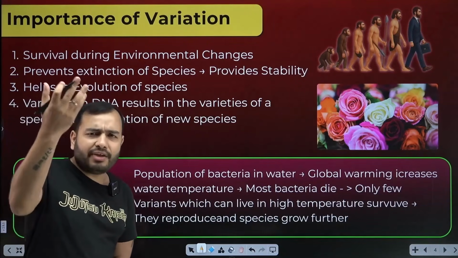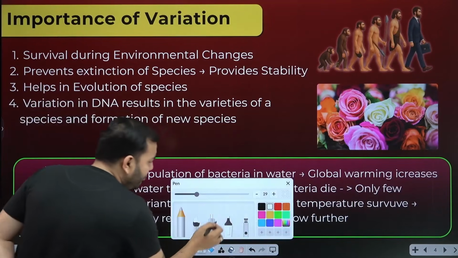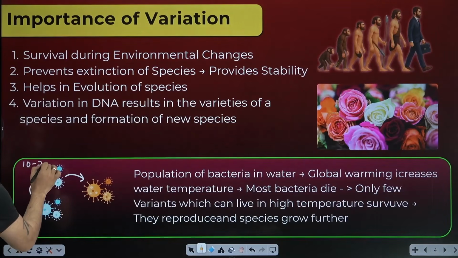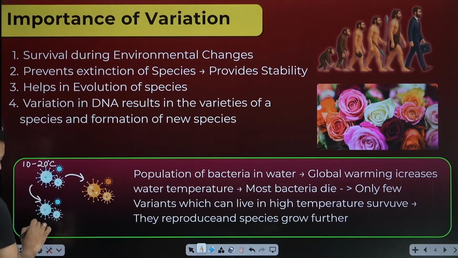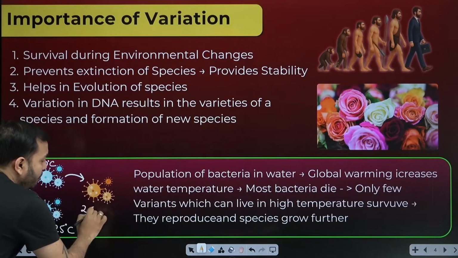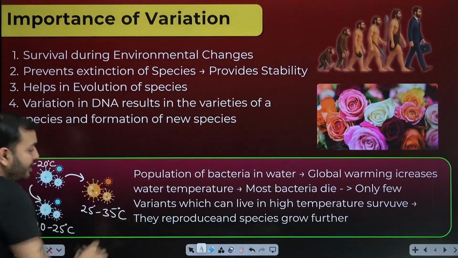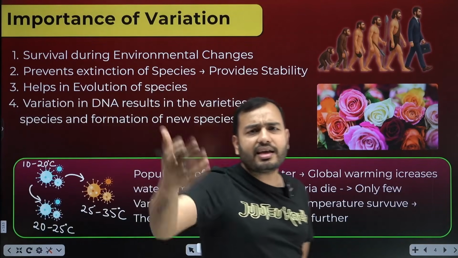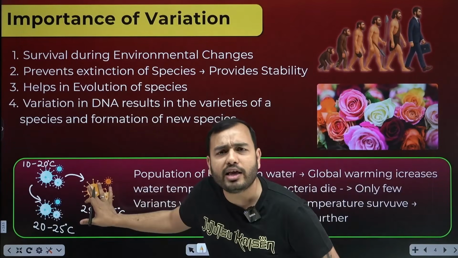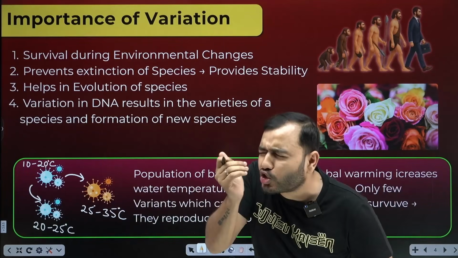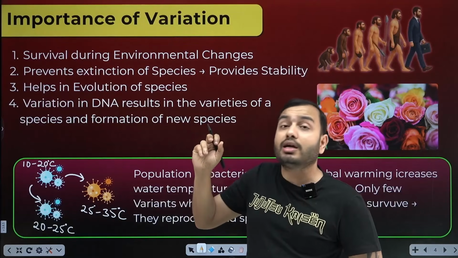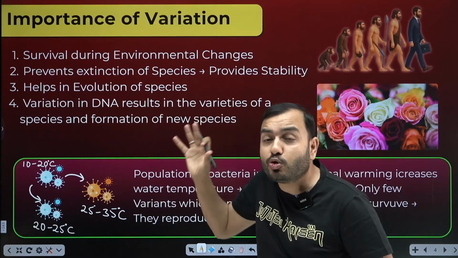Acha. Now every bacteria has some of its own characteristics. For example, I am just giving an example, suppose this bacteria survives in 10 to 20 degrees Celsius. It made one bacteria that survives in 20 to 25 degrees Celsius. A bacteria was also formed that survives in 25 to 35 degrees Celsius. Different types of bacteria were formed with different characters. I observed the temperature resistance, how much temperature one can withstand. Why are different types being formed? Because of variation. Why is variation happening? Because of error in the copying of DNA. Some mistakes happen in the DNA.